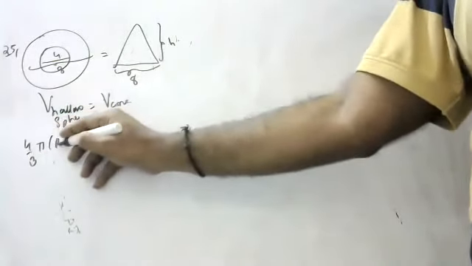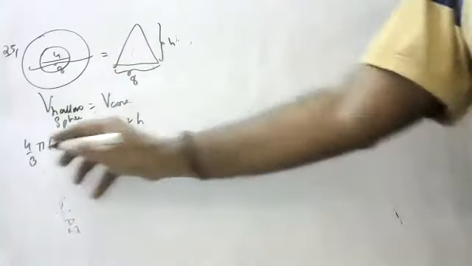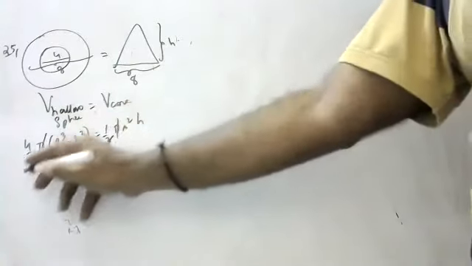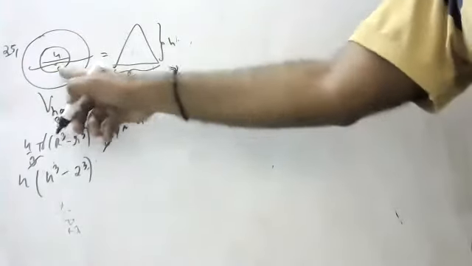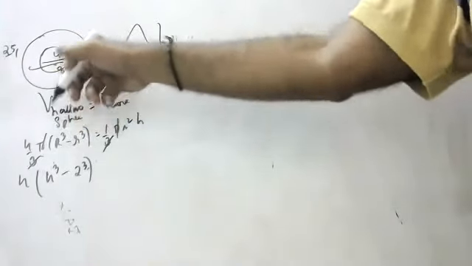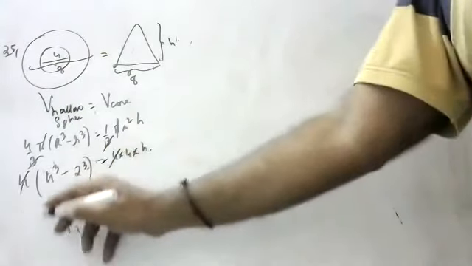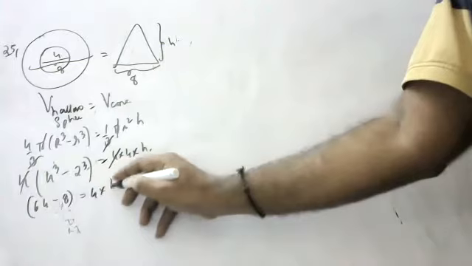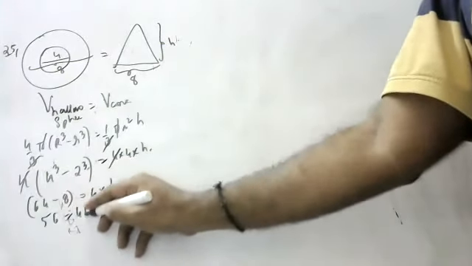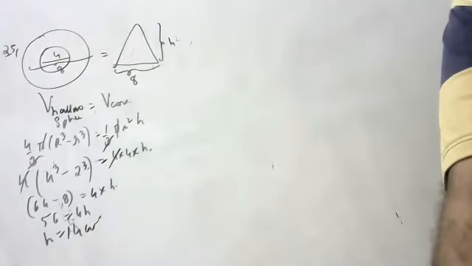Volume of hollow sphere is equal to volume of cone. 4 by 3 pi (R cube minus r cube) is equal to 1 by 3 pi r square h. 3 and pi cancel. 4 into big R cube 8 cube, minus small r cube 4 cube, is equal to 4 into 4 into h. 4 cancels, so 64 minus 8 is equal to 4 into h. 56 by 4 is equal to h. 14 centimeters is the height of the cone.